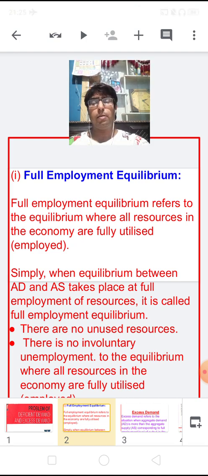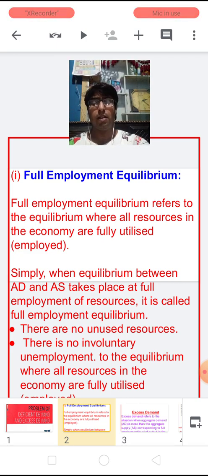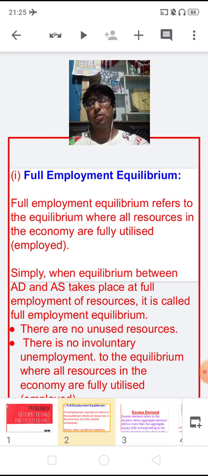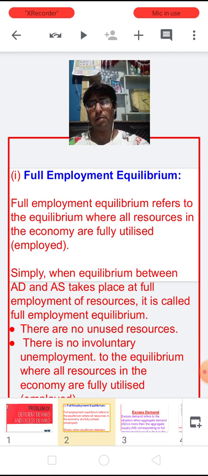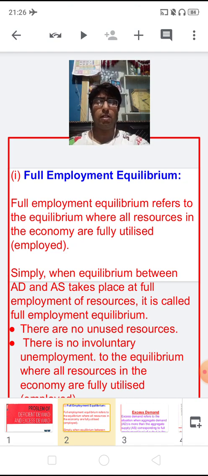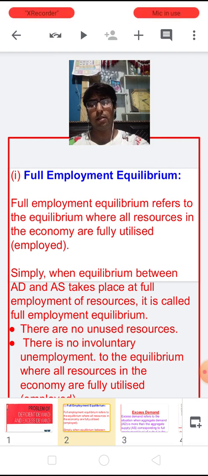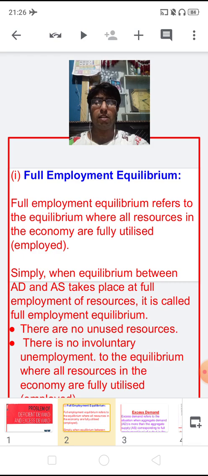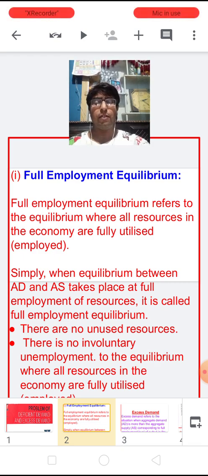So full employment equilibrium refers to a situation where AD, aggregate demand, is equal to aggregate supply at full level of employment in an economy. There are some points which we have to pay attention to. The first says that there are no unused resources. Whatever the resources we have, I have already explained to you the resources. Children, resources are of four types. We have four FOPs. The first one is land, labor, capital, and entrepreneur. These are the four resources which are very necessary for the production of any goods and services.